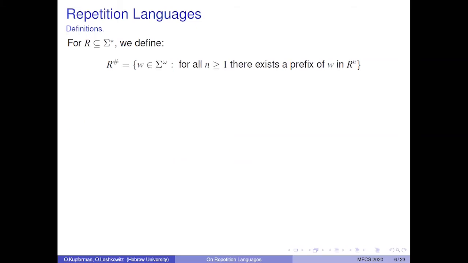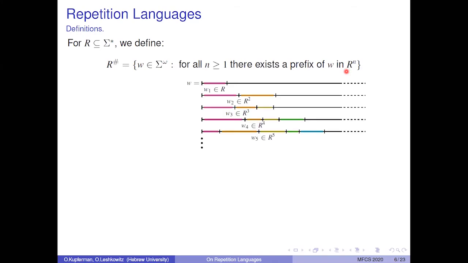The last repetition language is R sharp. R sharp consists of all infinite words W, such that for all n greater than 1, there exists a prefix of W in R^n. So words in R sharp look as so. It has a prefix in R, and also has a prefix that we can partition into 2 parts, each one in R. It also has a prefix that we can partition into 3 parts, each one in R, and so on.